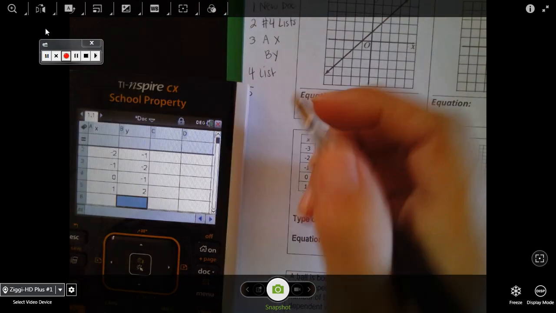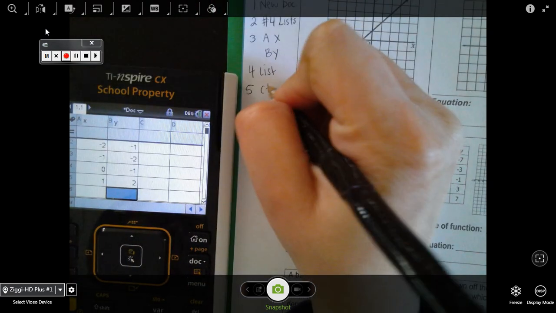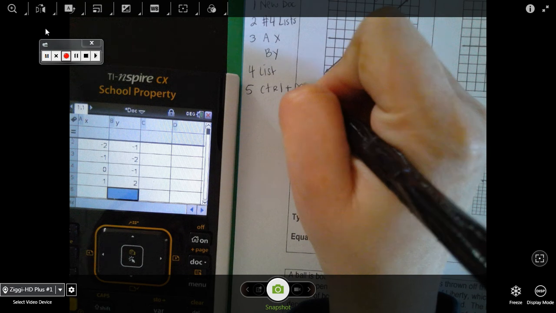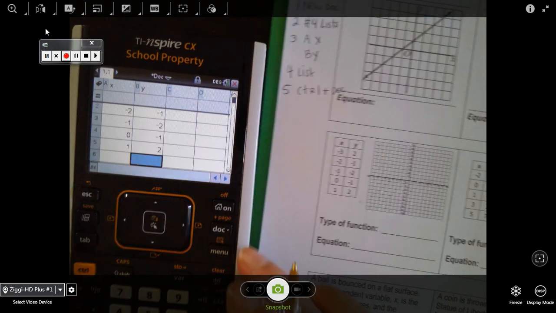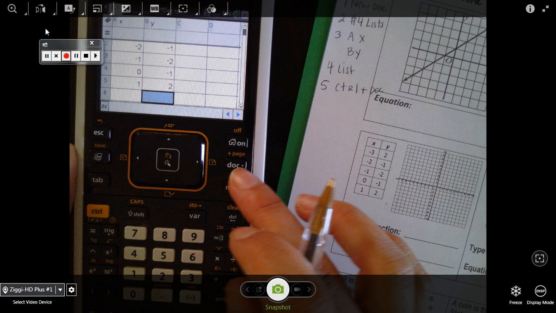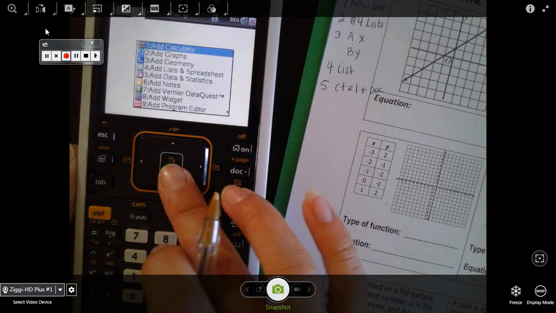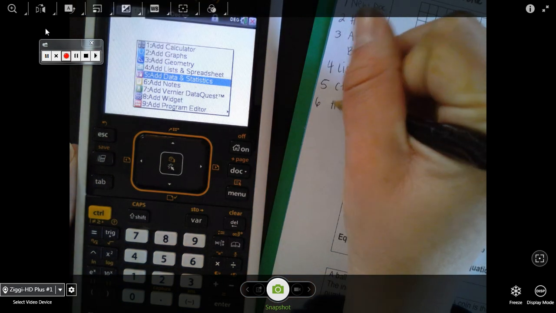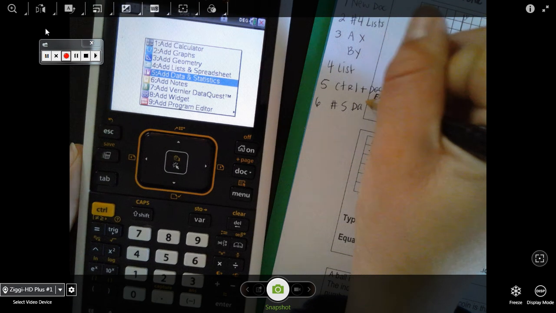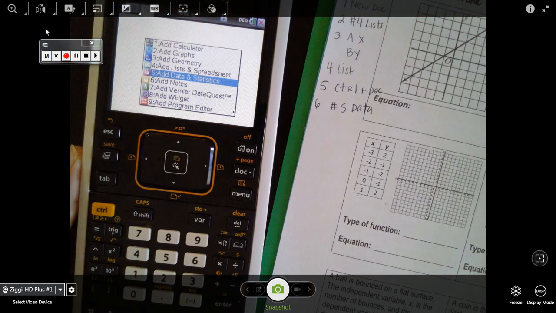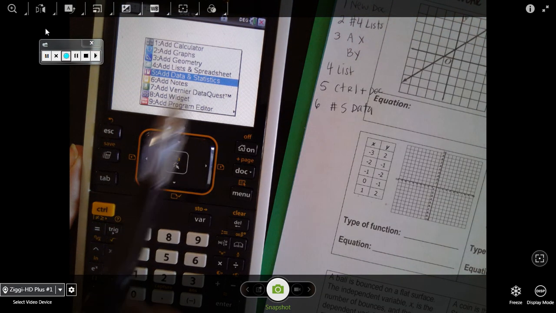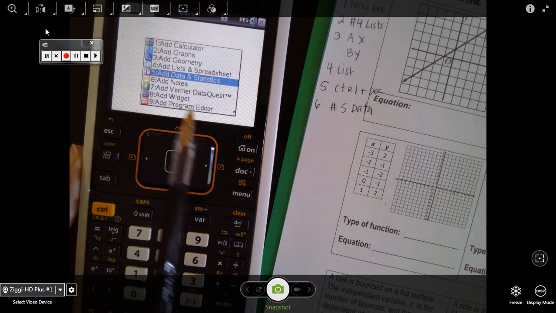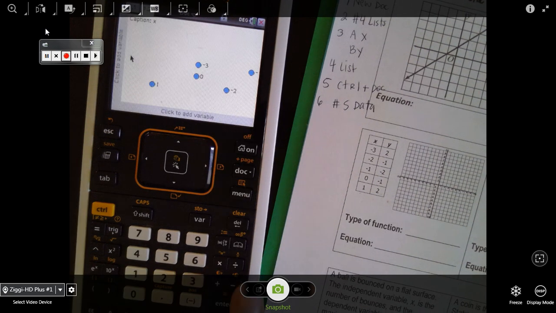So you're going to press Control and then Doc. It's right above menu. So Control and then Doc. From here, your 6th step would be to go to number 5, data. Again, the first thing I did was put my list in there, and then I'm going to go to data. Okay, there are my points.